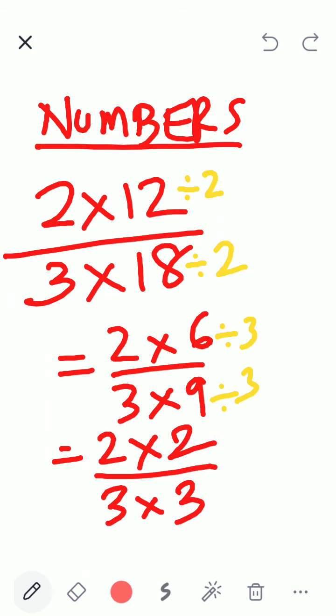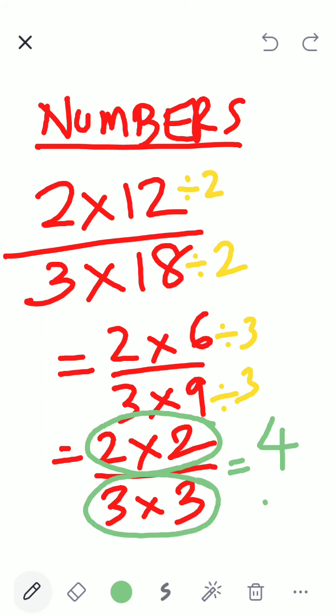Now you cannot divide this further, right? So then what happens? Then you will see the numerator. What is the sign? Multiplication. So it becomes 4. Then you will see the denominator. What is the sign? Multiplication. It will become 9. Understood, Govardhan?